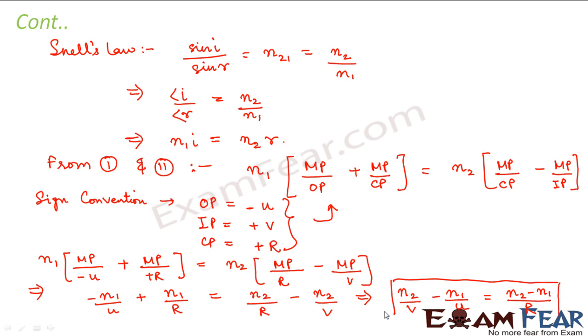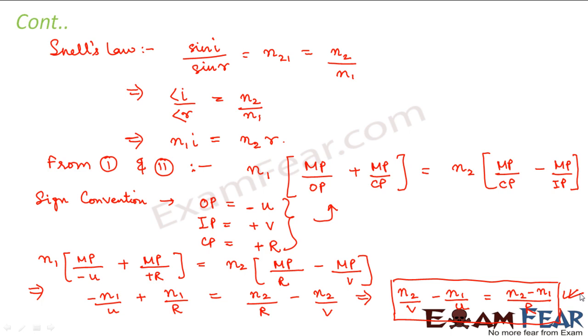So this is the expression which relates image distance, object distance and radius of curvature with the refractive indices of the two medium in case of refraction through a spherical surface. This is also a very important expression which we have obtained because it helps us to find out where an image will be obtained if we know the distance of the object from the spherical surface, when the spherical surface acts as a boundary between two different media with different refractive indices.